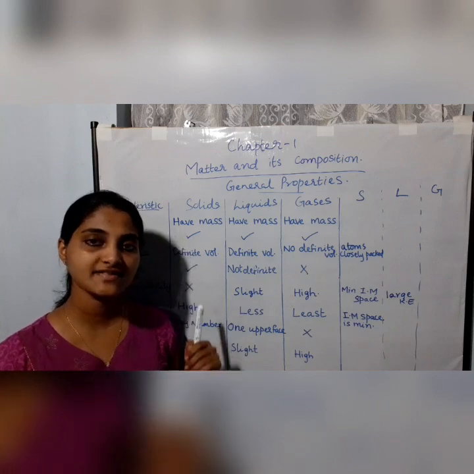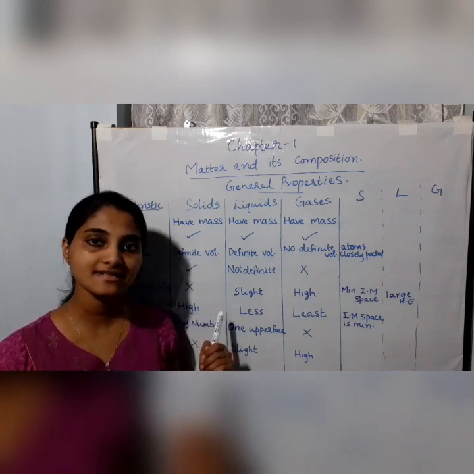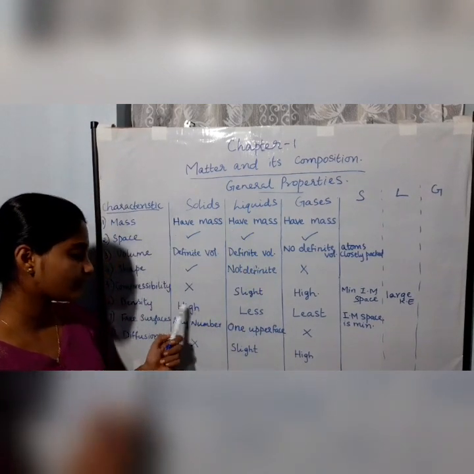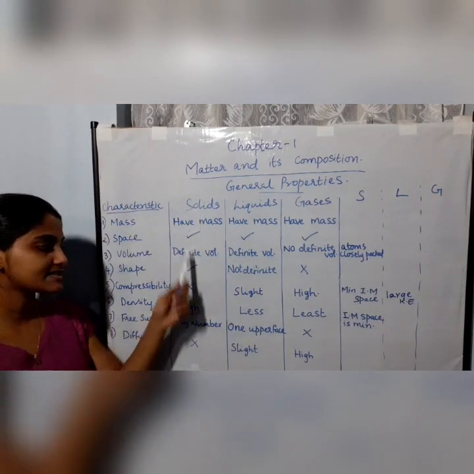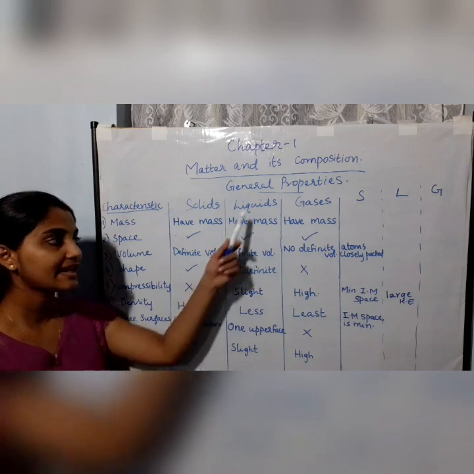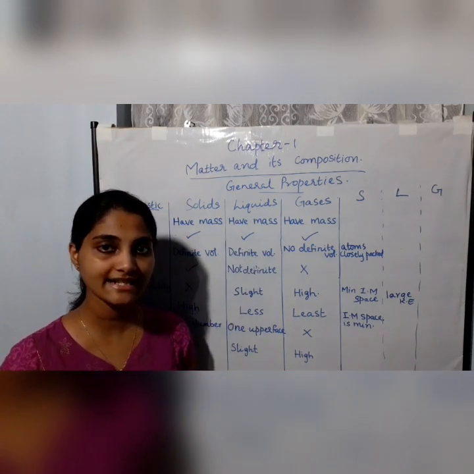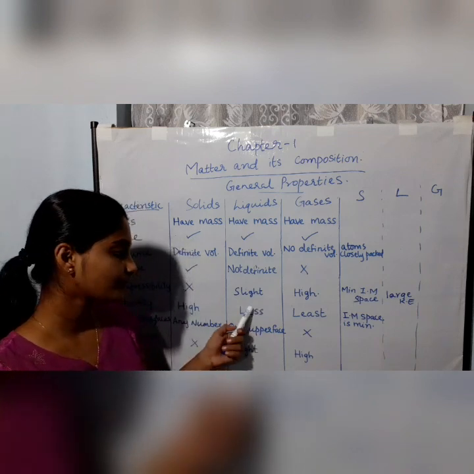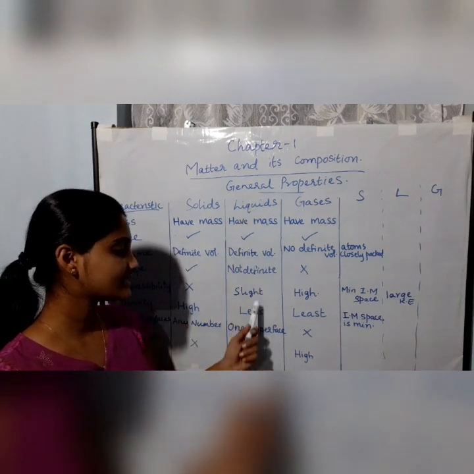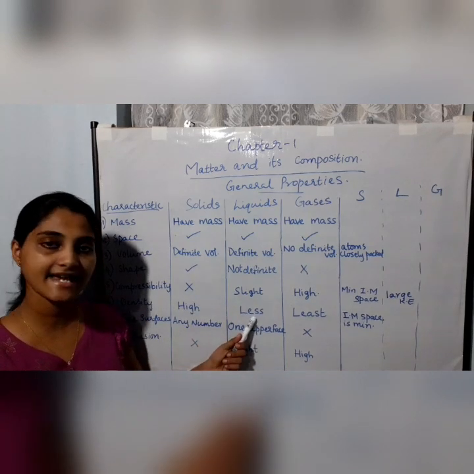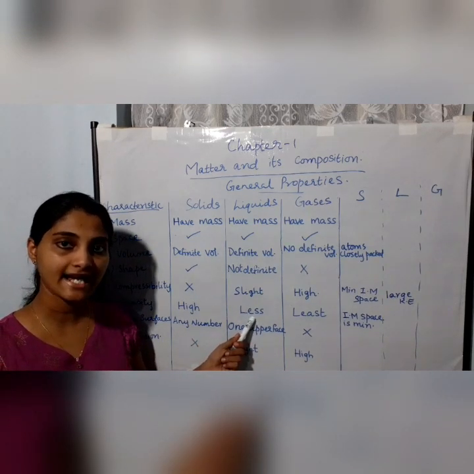Therefore, in case of solids, their volume is very less compared to that of liquids, and therefore the density of solids is very high. In case of liquids, the atoms or molecules can move slightly far apart, and therefore the density of liquids is less compared to that of solids, because in this case the volume is slightly more.